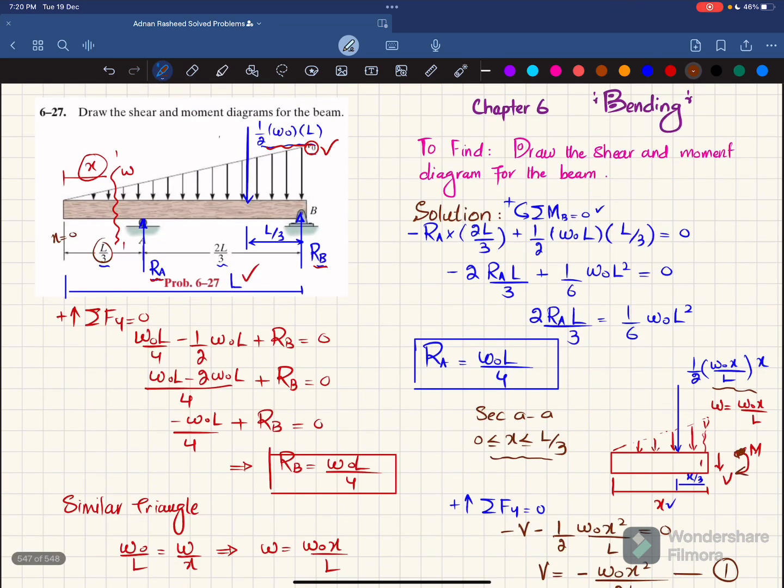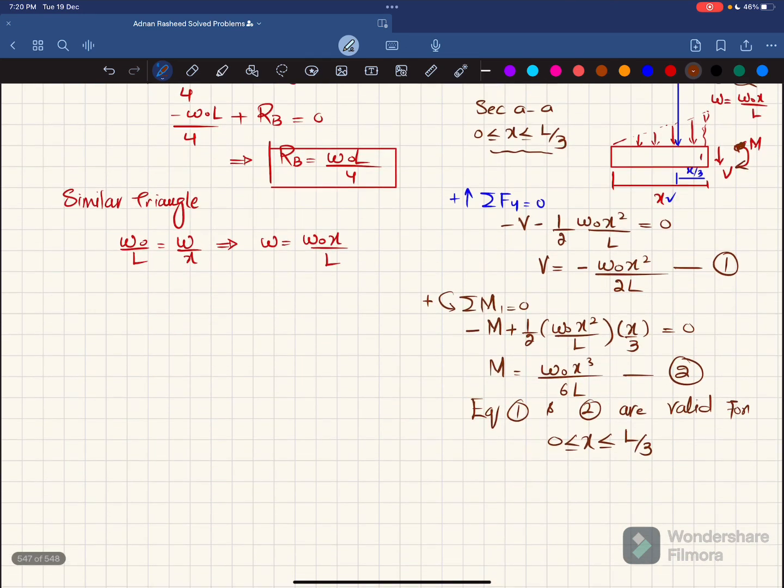Now what we will do is cut the beam at any region, that is section 2, and this region is x greater than L by 3 and less than or equal to L. Clear? And we will draw the free body diagram. So let me draw it over here. So this is the beam. Here there is a triangular load over here. Clear? This is the triangular load.